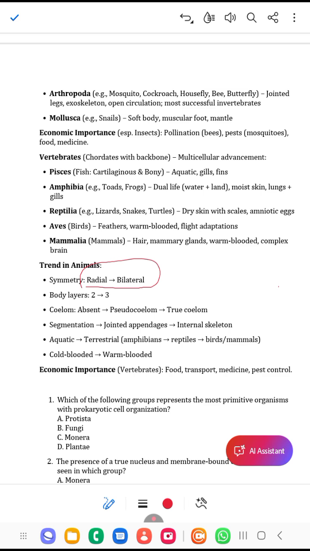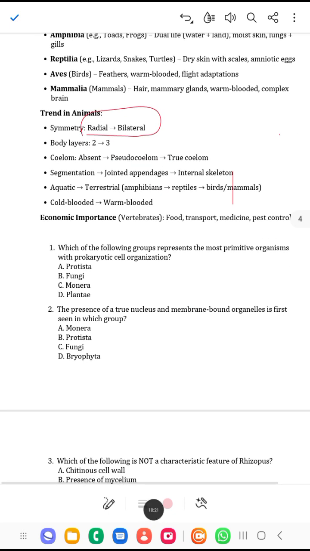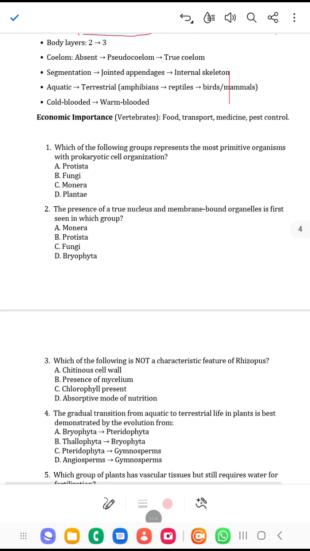Cold-blooded organisms are not able to regulate their body temperature, so they are called poikilothermic organisms, while the warm-blooded are able to regulate their body temperature.